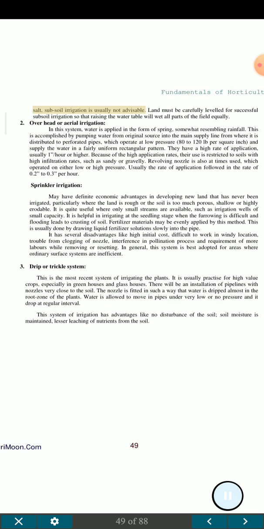salt, subsoil irrigation is usually not advisable. Land must be carefully leveled for successful subsoil irrigation so that raising the water table will wet all parts of the field equally. 2. Overhead or aerial irrigation.